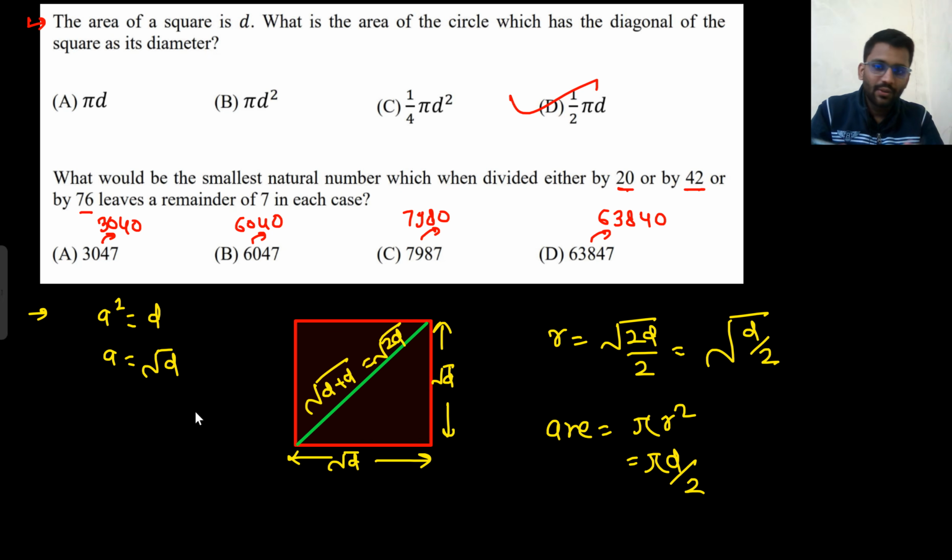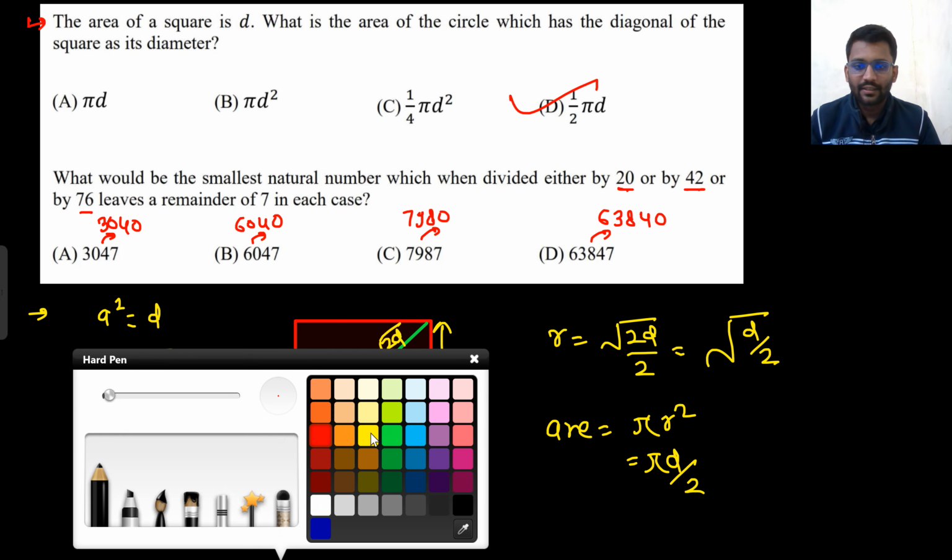So 190 we are getting. You can do it on your calculator as well. And 7980 divided by 76, so you are getting 105. So a whole number we are getting, that means that is correct.